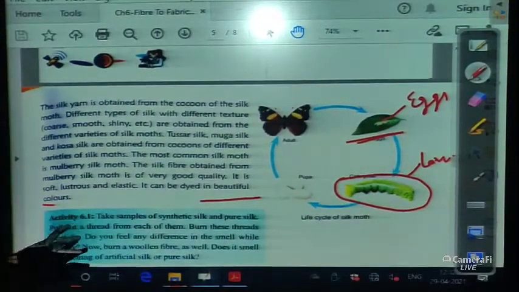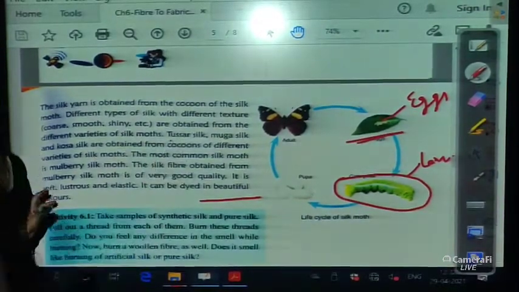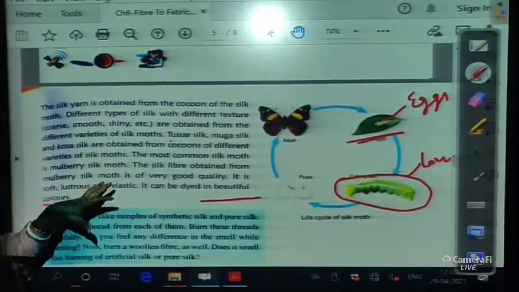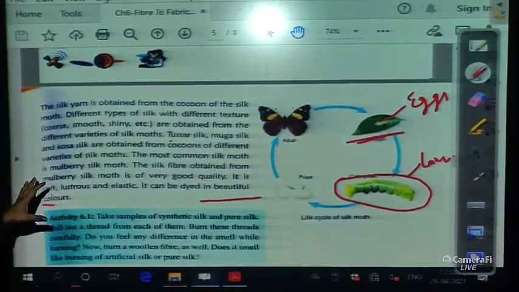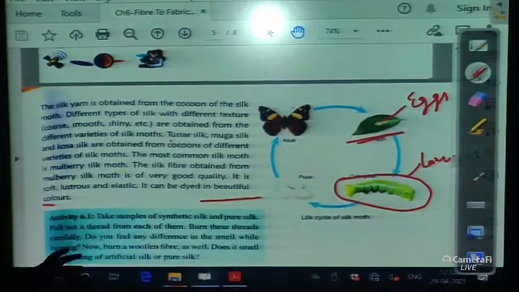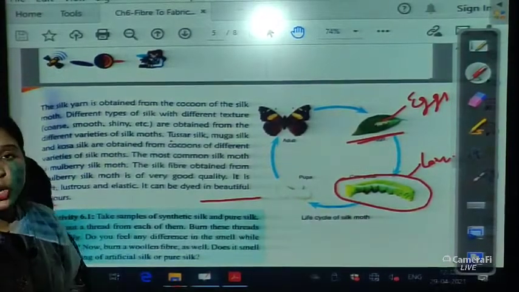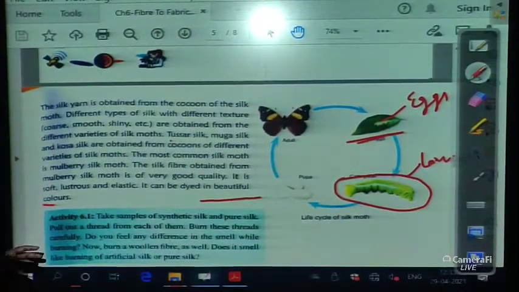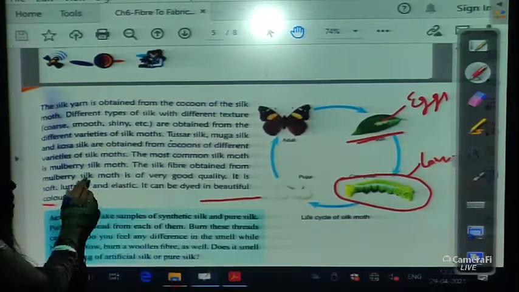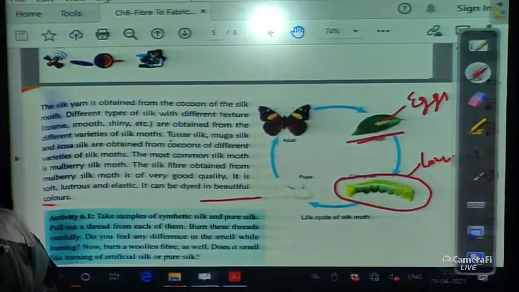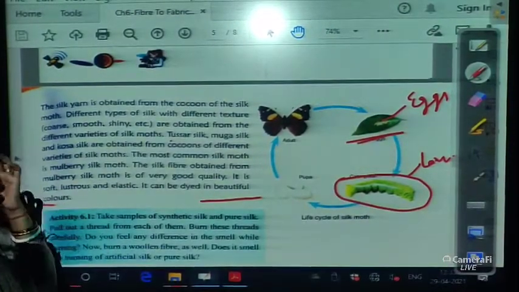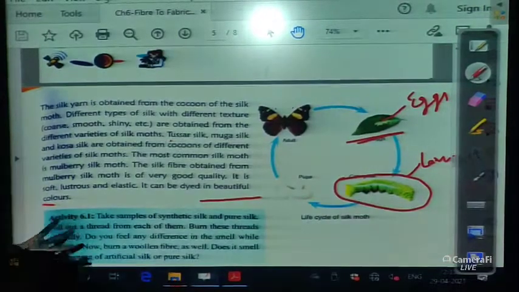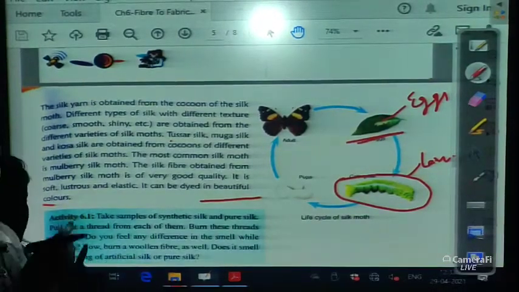For example, Tussar silk, Muga silk and Kosa silk are obtained from the cocoons of different varieties of silk moth. The most common silk is mulberry silk, which, as I told you, grows and feeds on mulberry leaves on the mulberry tree. The silk fiber obtained from the mulberry silk moth is of very good quality, very shiny, lustrous and elastic. It can be dyed in beautiful colors as well.